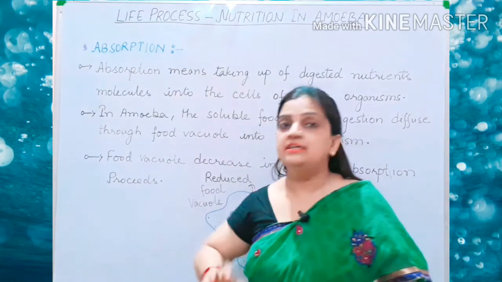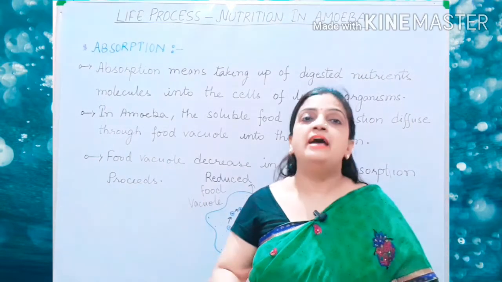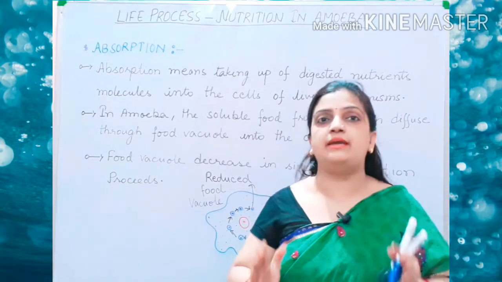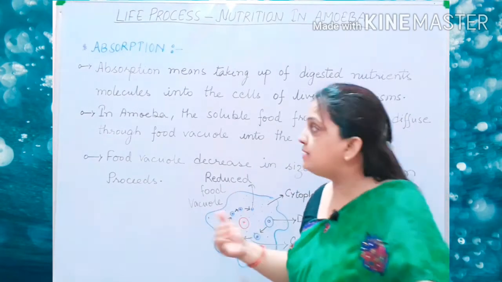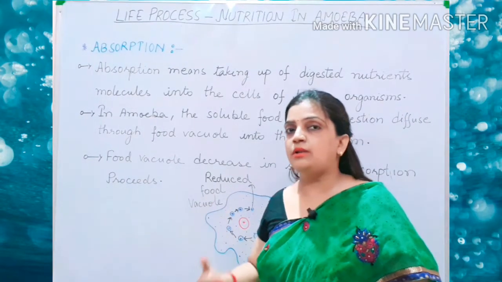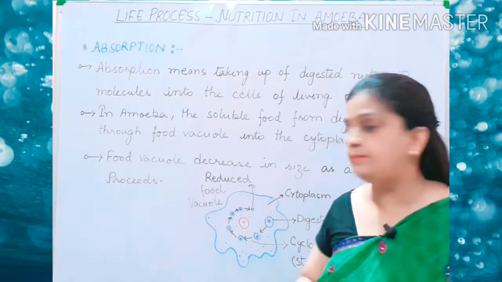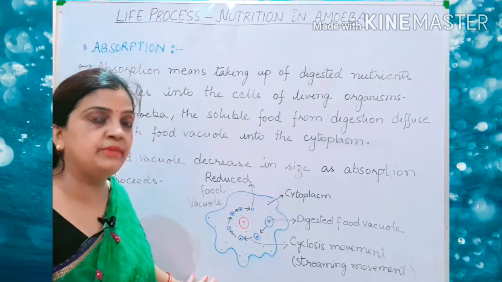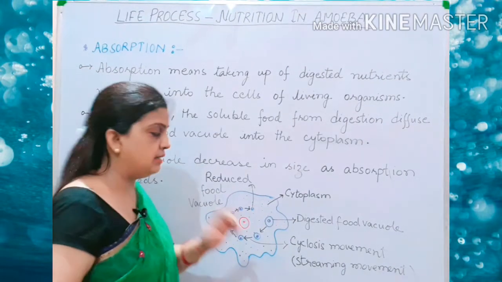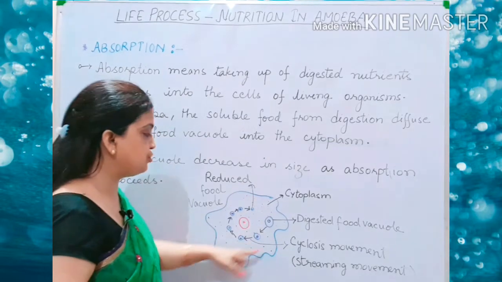Oh children, the definition of digestion, the definition of absorption, and the difference between them is clear to you all. So now we are moving ahead. Now I told you all that in the digestion process in amoeba, here you can see I have drawn the diagram of amoeba, and this is a food vacuole and this is a cytoplasm.